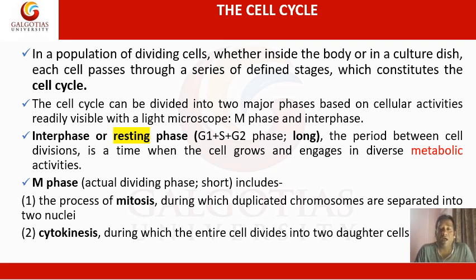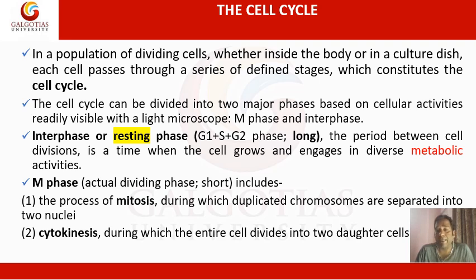After the cell prepares itself for division in the interphase, it enters the M phase. M phase is actually the dividing phase, but it is of very short duration. It lasts for only a few hours, and it includes two processes.